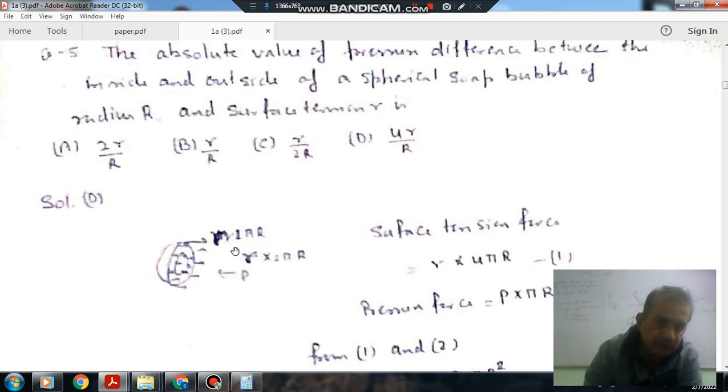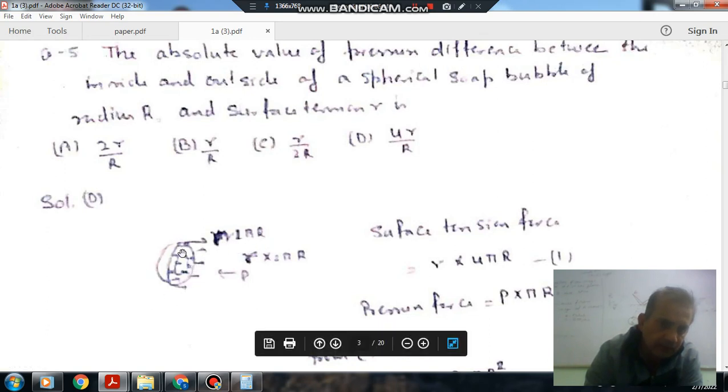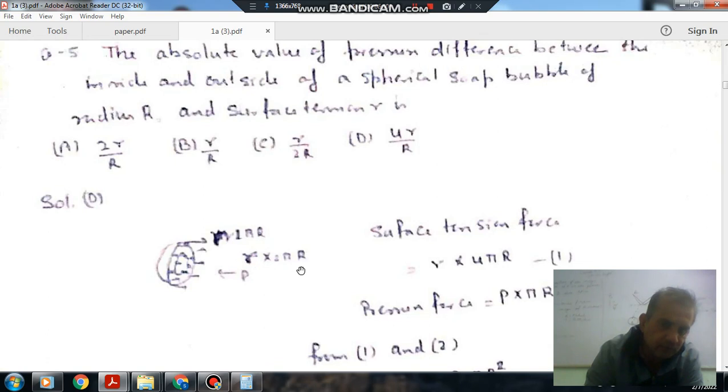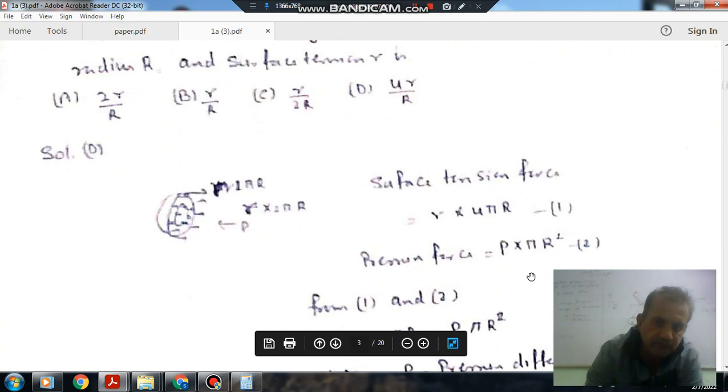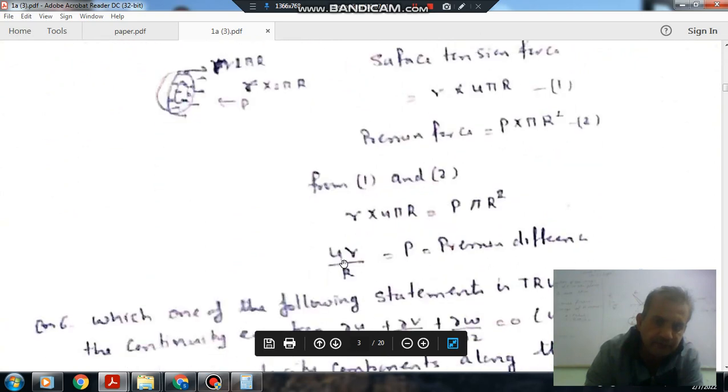Then the force at the outside surface is gamma into 2 pi r, and at the inside surface it is again gamma into 2 pi r. So the total force is 4 gamma pi r, and it is balanced by the pressure force. The pressure force is P into pi r square. Equating these two, we get the pressure as 4 gamma by r. That's the answer.